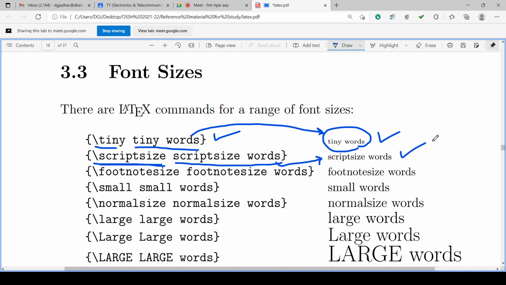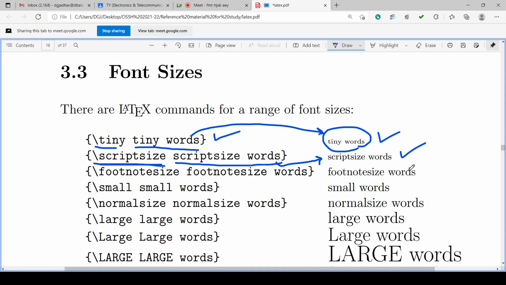Maybe you make them bold or italic. But you have to follow the same style throughout the document. If you are using 14 for the title and section headings and 16 or 18 for chapter headings, follow the same for the whole document. So in this way we can have this.